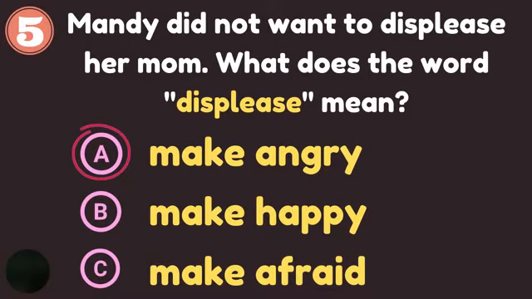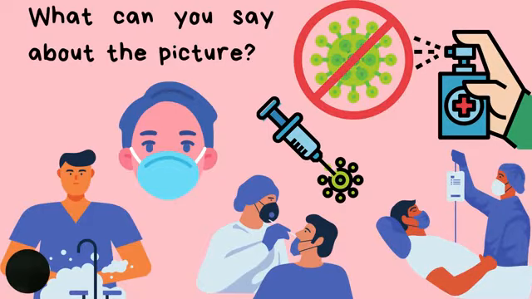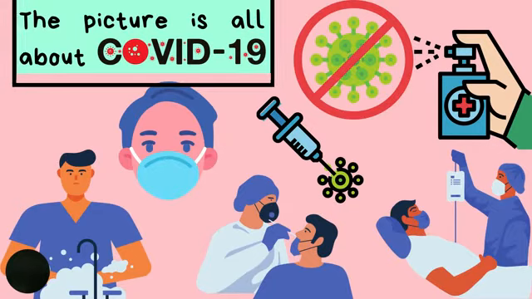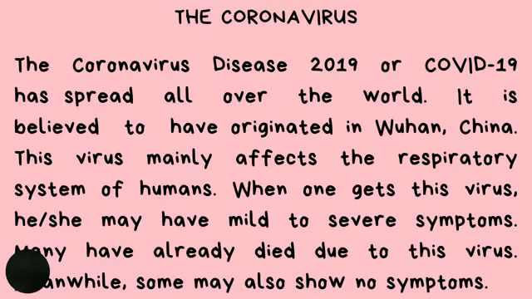Now we can proceed to our new lesson. Look at the pictures. What can you say about the picture? Correct. The picture is all about COVID-19. Today, we will read a selection about COVID-19 or the coronavirus. Listen carefully. The coronavirus disease 2019 or COVID-19 has spread all over the world.